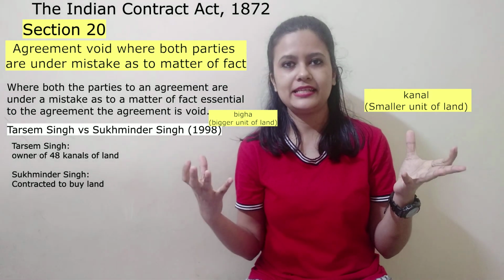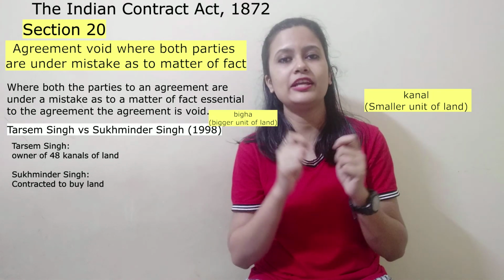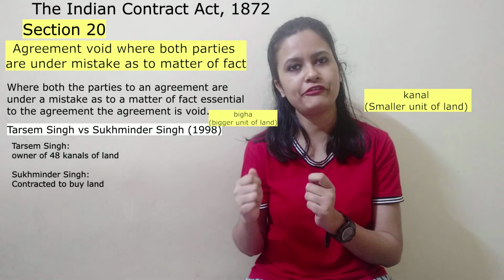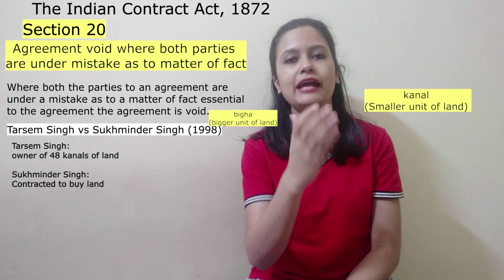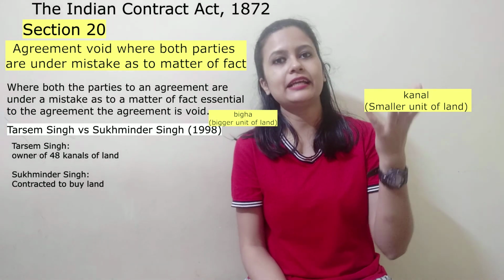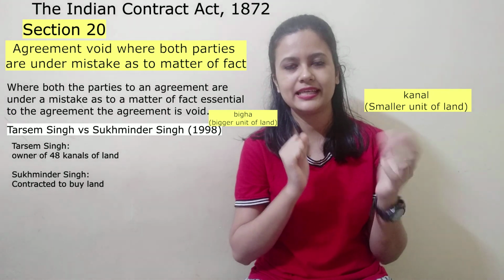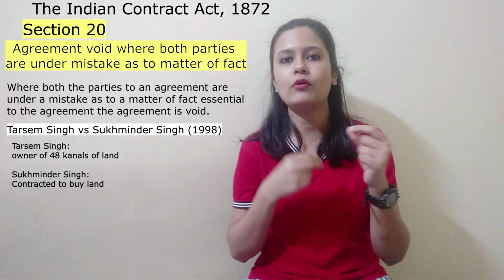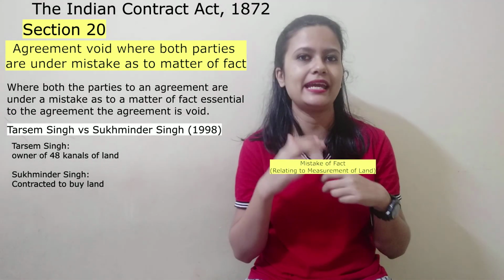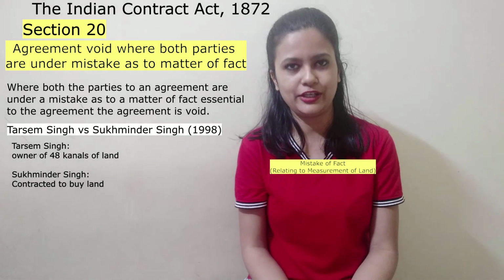So, both the parties were thinking in terms of canal and bighas. That is, measurement was not proper, right? One person was thinking that for 48 bighas of land, I will be paying this much amount of rupees. And another person was thinking that for 48 canals of land, I am getting this much amount of rupees. So later on, it turned out that both the parties were not agreeing to the same thing. There was mistake with regard to measurement of the land and also with regard to payment.